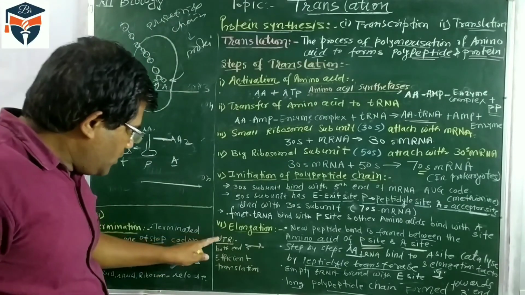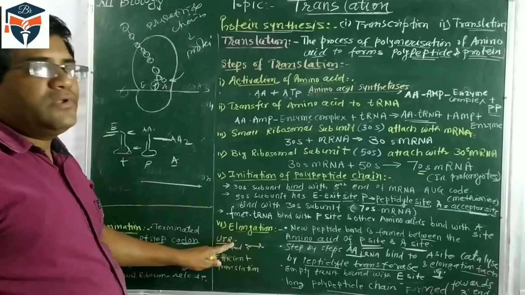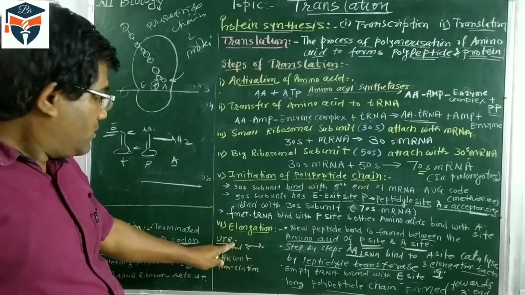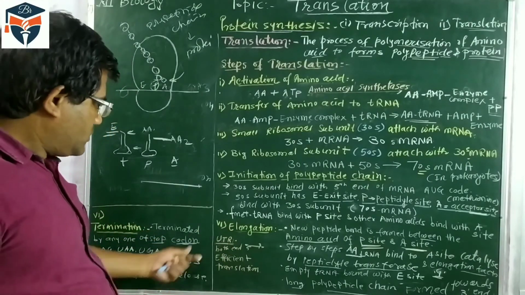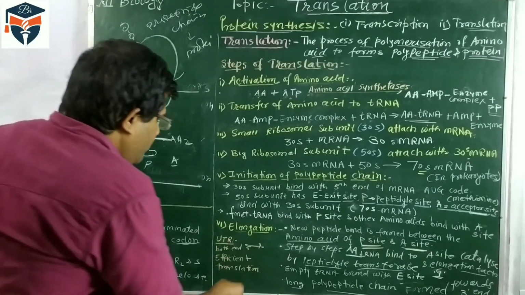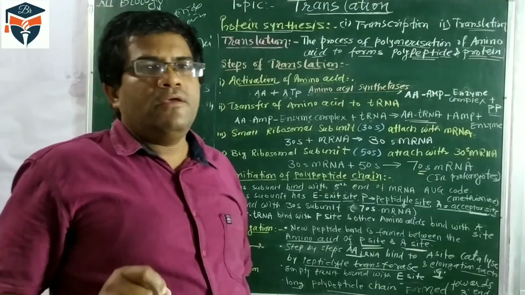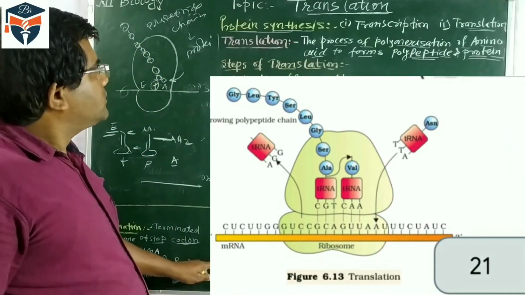They do not synthesize protein, and are not part of protein synthesis. But these UTR regions help and are responsible for efficient translation in the protein synthesis process.